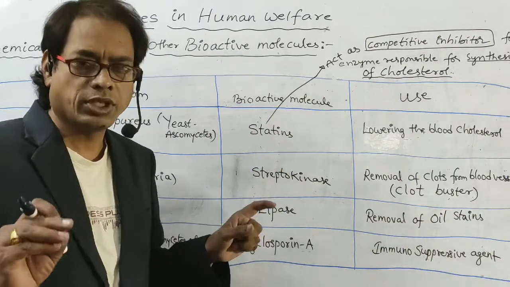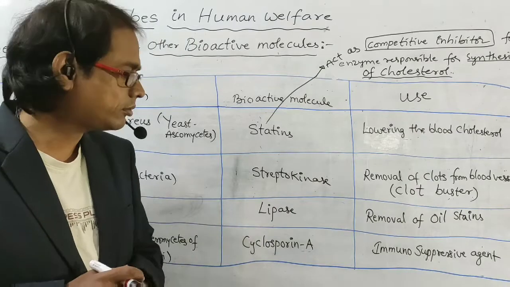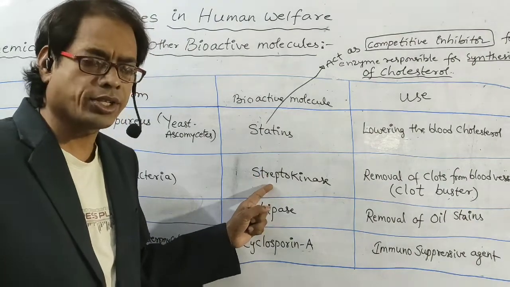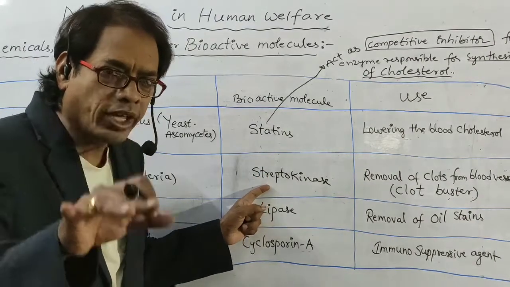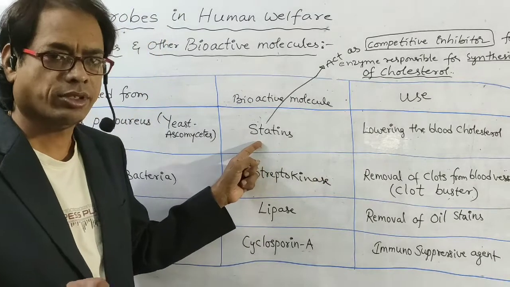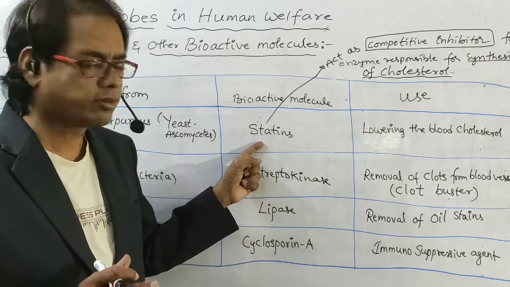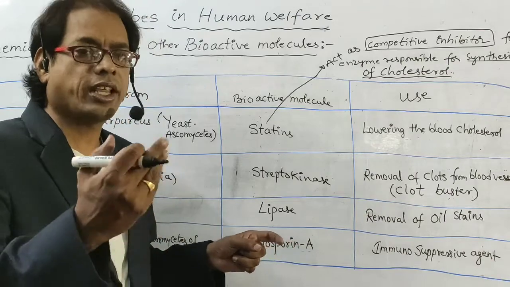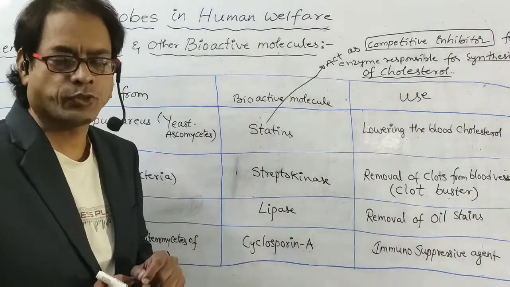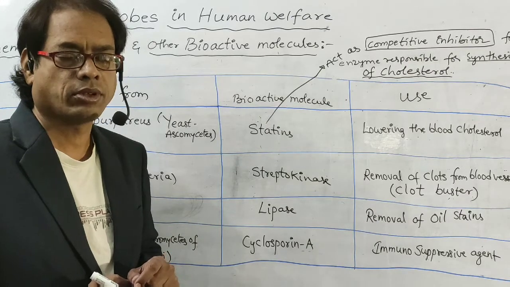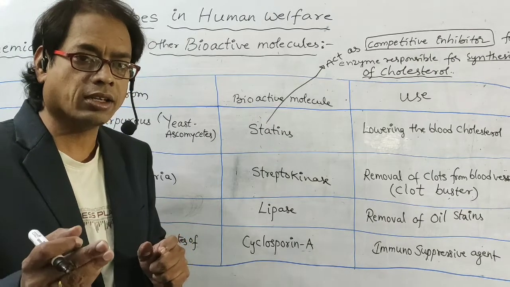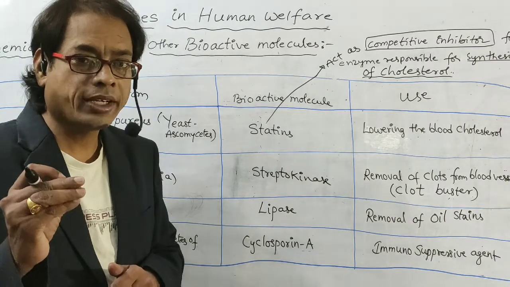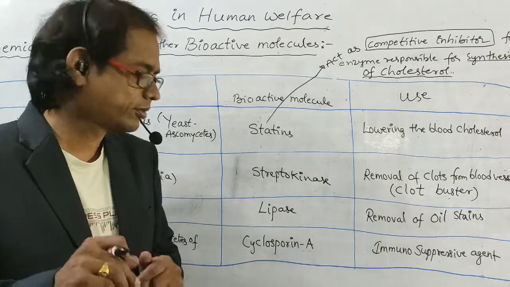From this tabular form, generally one bit will come in NEET. So which one is used as a clot buster? Streptokinase. Which one is used for lowering the blood cholesterol? Statins. These two are very, very important, my dear students. Next, to remove oil stains, which enzyme is used? Previously I said the lipase enzyme. Bottled fruit juices are clearer than those made at home. Which enzymes are required? Pectinases and proteases.